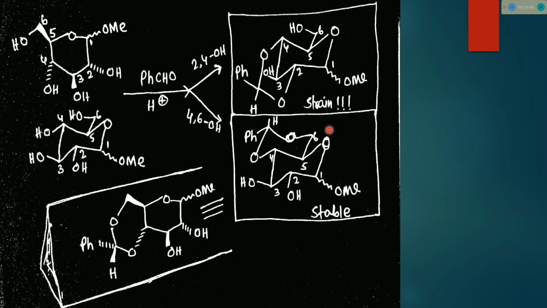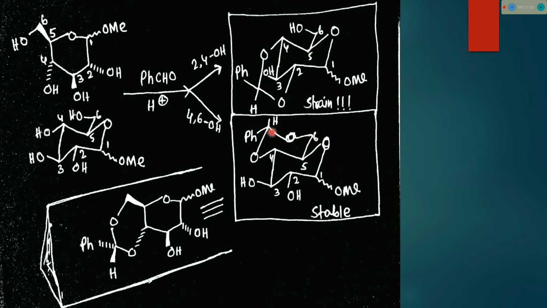So this is the main reason: these two are cis, completely cis, still benzaldehyde does not react with these two hydroxyl groups, rather it reacts with the 4 and 6 position hydroxyl groups to form a stable structure. That other structure is not stable because the newly formed 6 member ring is highly strained, so the whole structure becomes unstable.